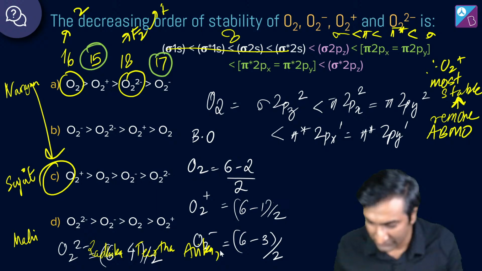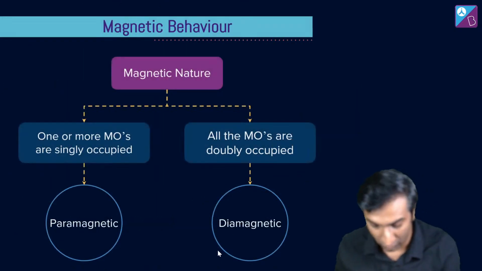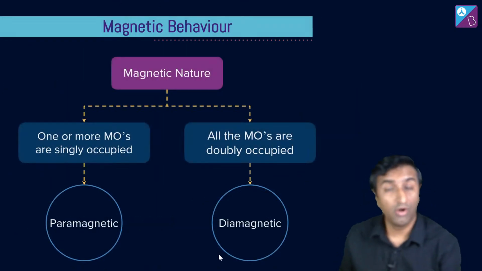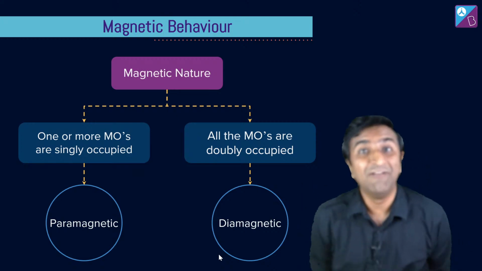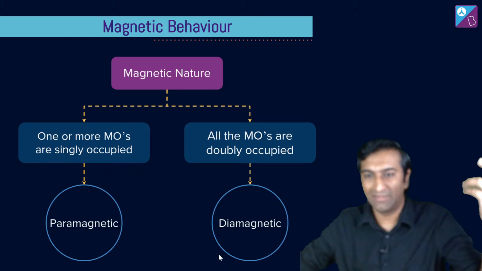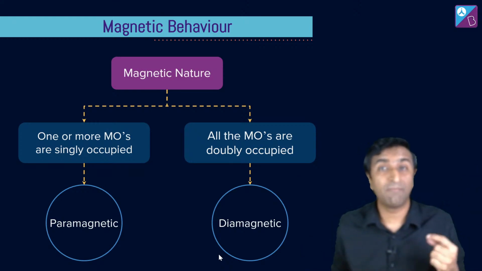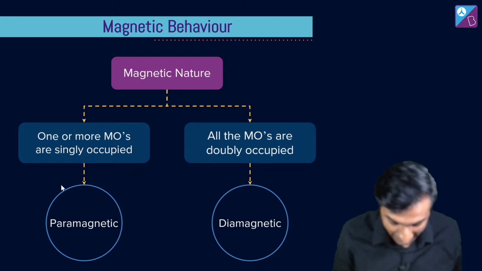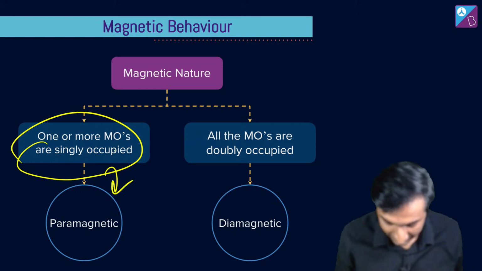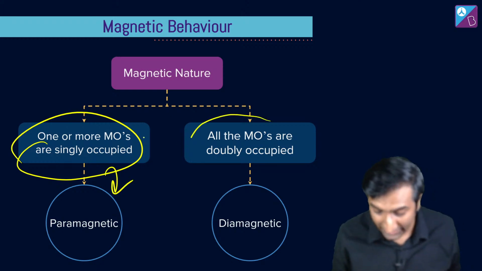And the answer is option C. Excellent work, everybody. Good work. ठीक है. Now, on to this idea of magnetic behavior. आपको already idea दे चुका हूँ क्या है. If you have unpaired electrons in either bonding or anti-bonding orbitals, then it will show magnetic character. What is magnetic character? Paramagnetism. Paramagnetism is when you have unpaired electrons. One or more are still singly occupied.